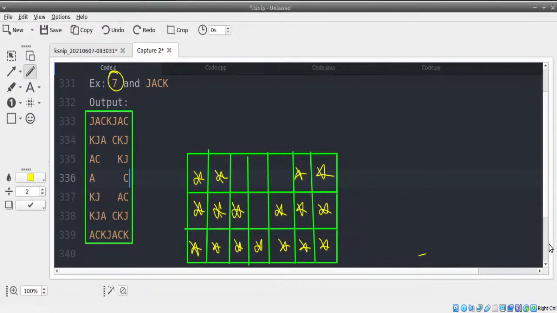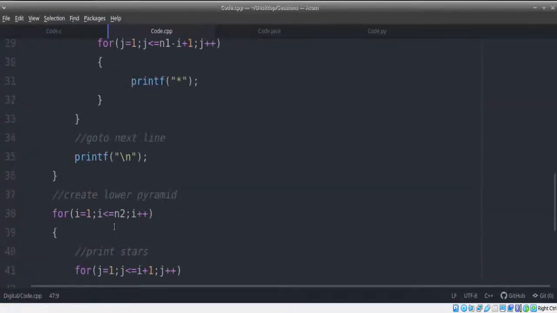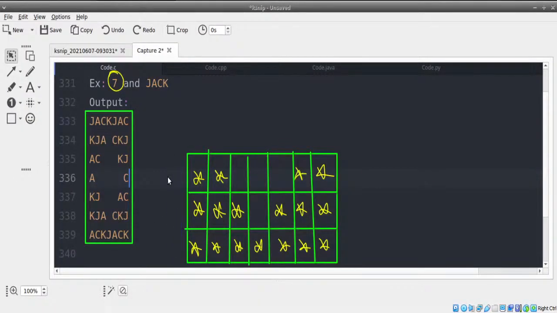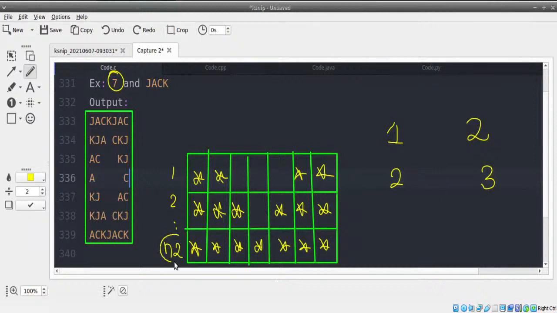Now here there's going to be slightly different logic. Remember guys, please note this. In this for loop, how many times am I repeating? N2 times. There are N2 rows here. Row number 1, row number 2, up to row number N2. Now, in this part, row number 1 will have 2 stars. Row number 2 will have 3 stars. But the last row will have N2 stars, not N2 minus 1.